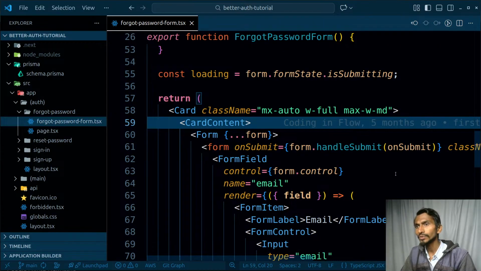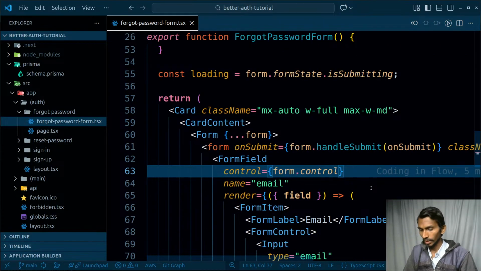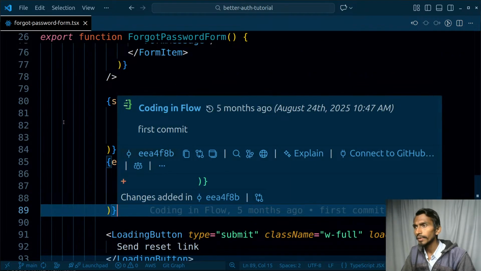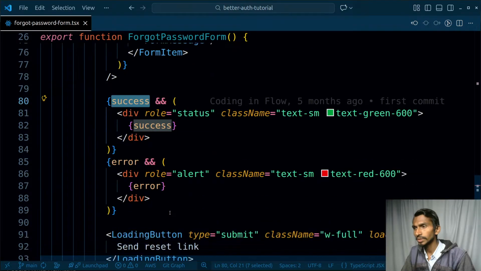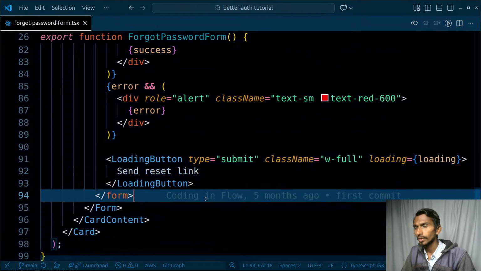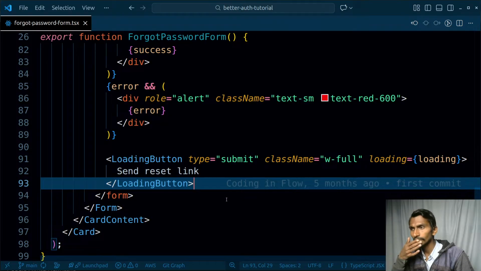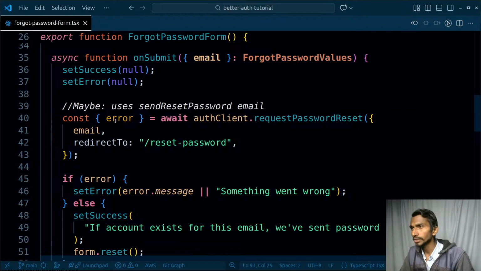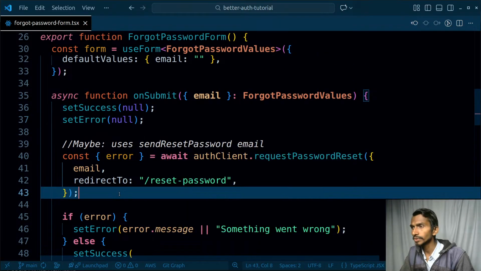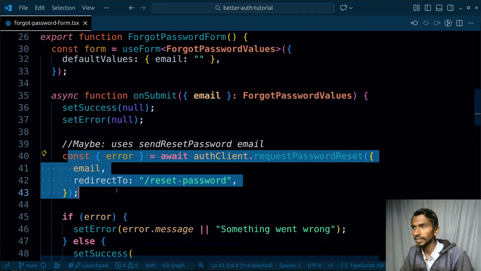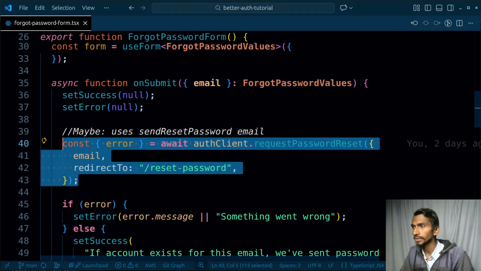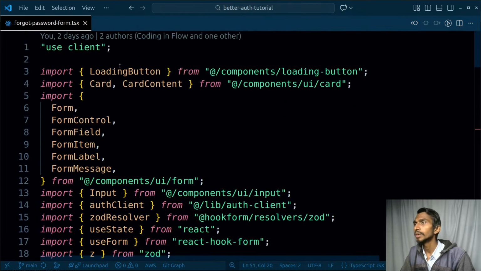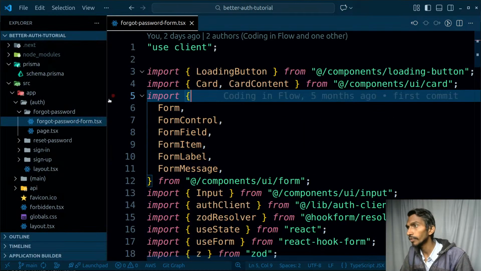When it comes to the UI, I'm gonna be having two things: light mode and dark mode. And for that particular thing, they do not seem to be implemented here. If there is success, then do this. If there is failure, then do this. Login button. Just a sec. So how am I calculating whether I got a success or I got a failure? Ultimately I have to show those messages, but I will be getting the error from the request, I mean from the method whenever I call that. And if there is no error, that means there is success. I will be resetting the form and all. So ultimately this is how we have to go with the things. Really quick, will not be taking a lot of time.